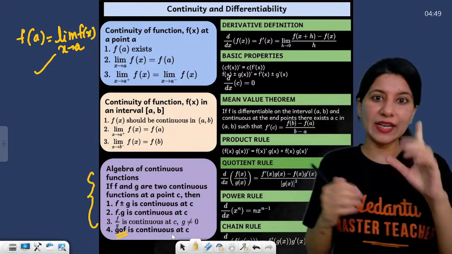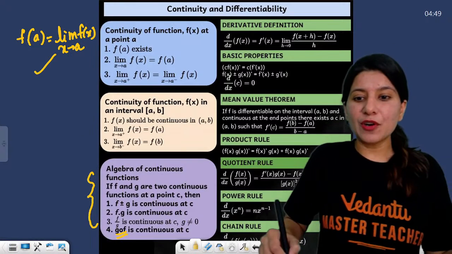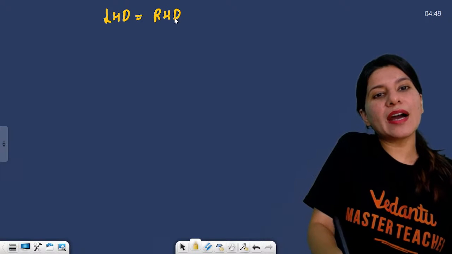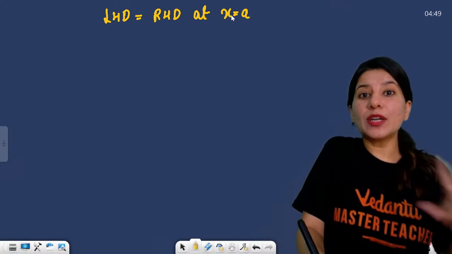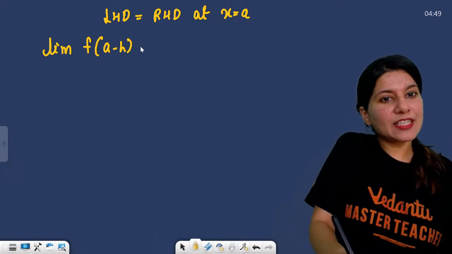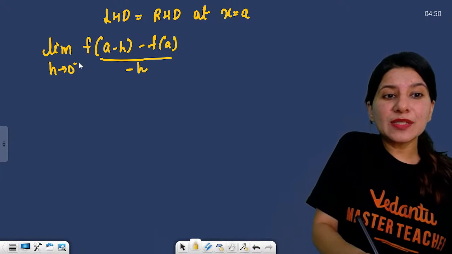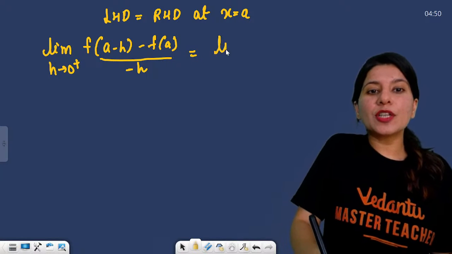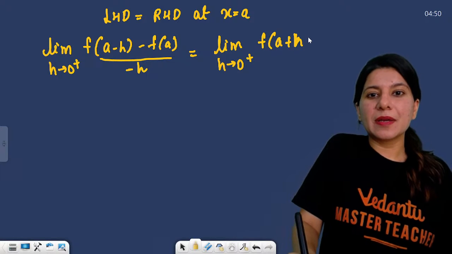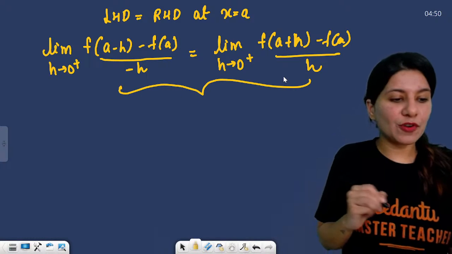Now, one very important thing: for differentiability, LHD should be equal to RHD at x equals a. What is LHD? Who is going to tell me? It is f of a minus h minus f of a upon minus h, limit h tends to 0 plus. This is your LHD. What about your RHD? It is f of a plus h minus f of a upon h.